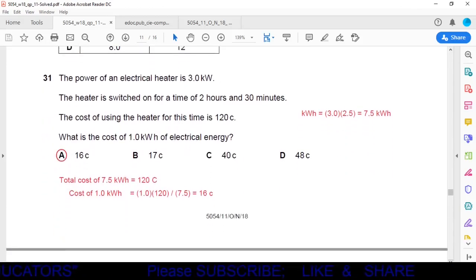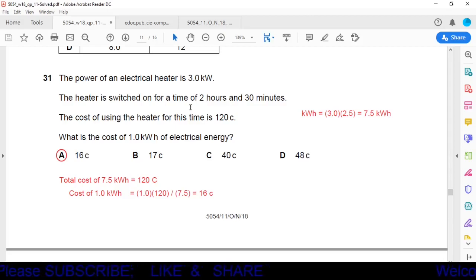Question number 31. The power of an electrical heater is 3 kilowatt. The heater is switched on for a time of 2 hours and 30 minutes. The cost of using the heater for this time is 120 cents. What is the cost of 1 kilowatt hour of electrical energy? Okay, here we have to find out the cost of 1 kilowatt hour energy.